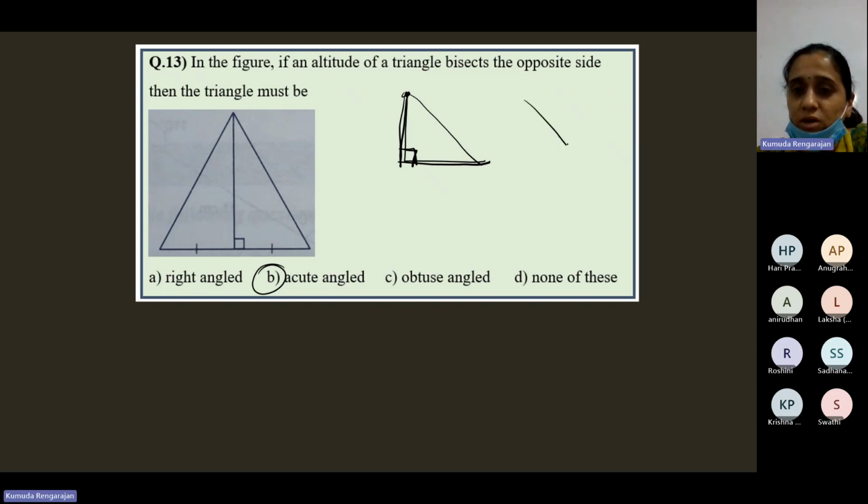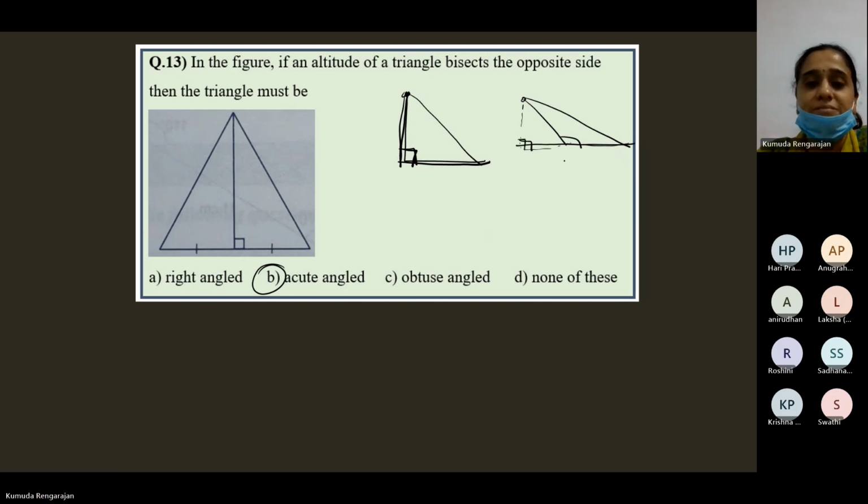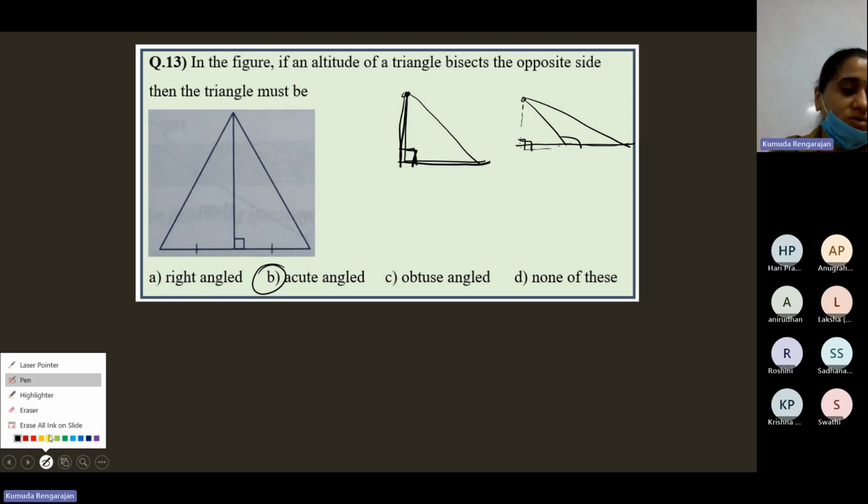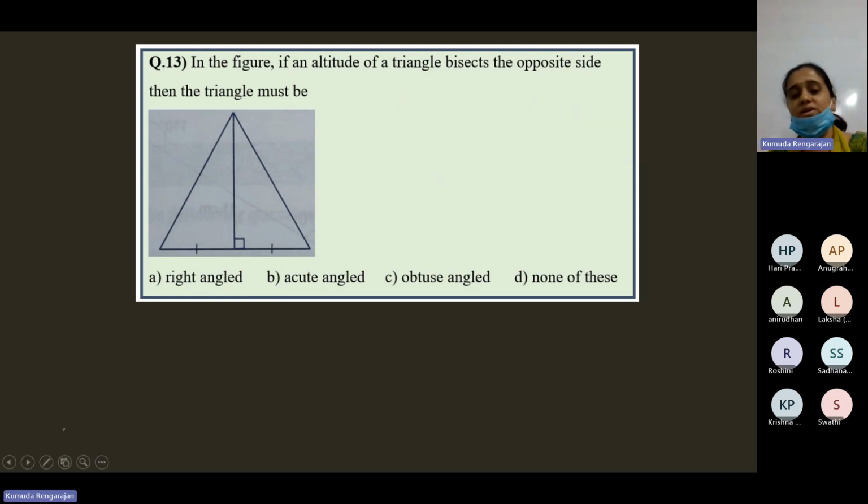If it's an obtuse triangle also, the altitude from this vertex will fall outside the triangle. It'll meet the side produced. So it's not a right triangle, it's not an obtuse triangle, it's an acute triangle.